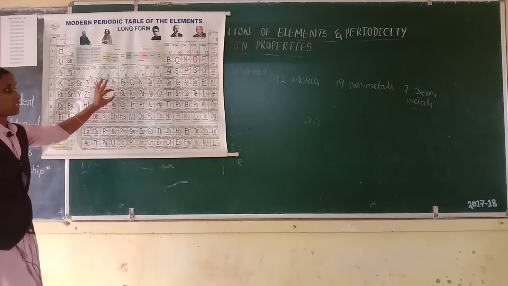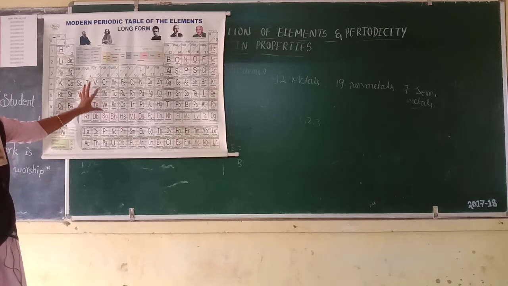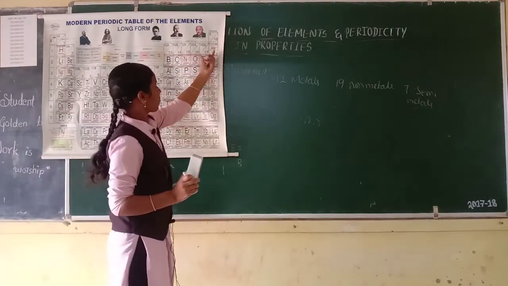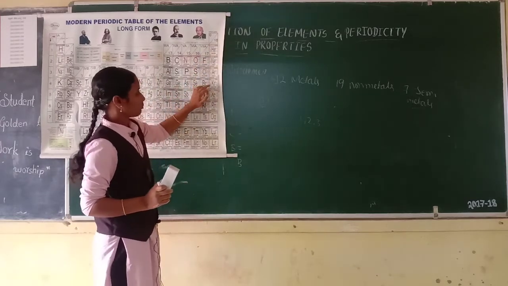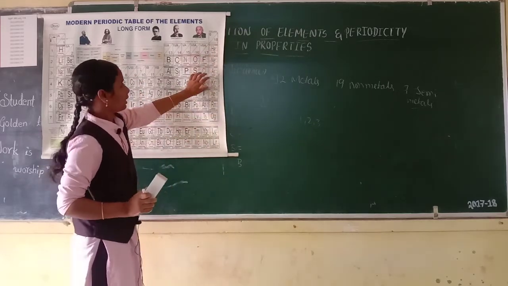Above 78% of the modern periodic table is metals, only metals. These are non-metals. These are noble gases: helium, neon, argon, krypton, xenon, radon, oganesson. These are all noble gases.